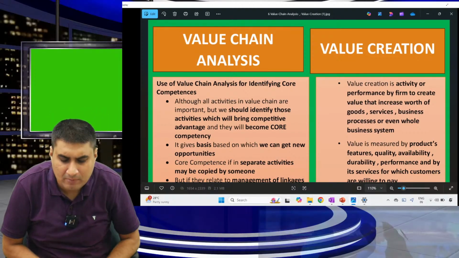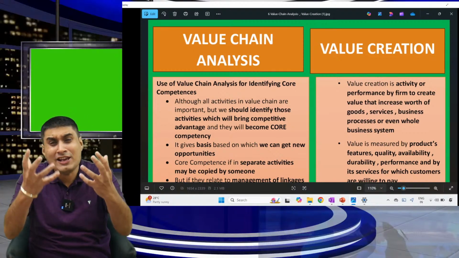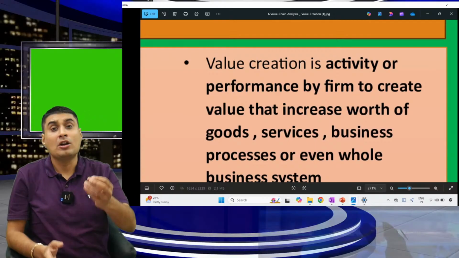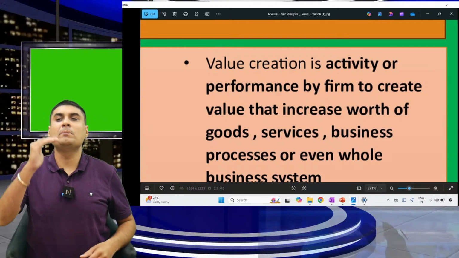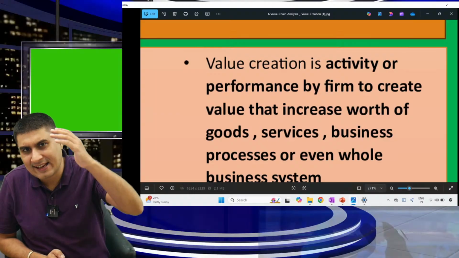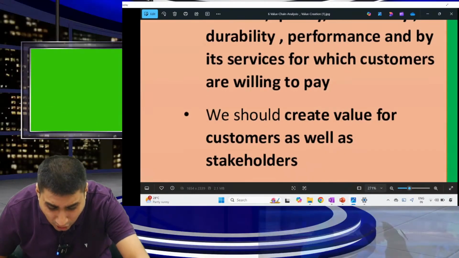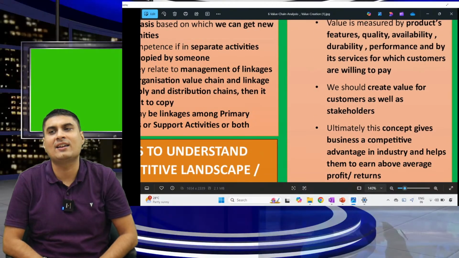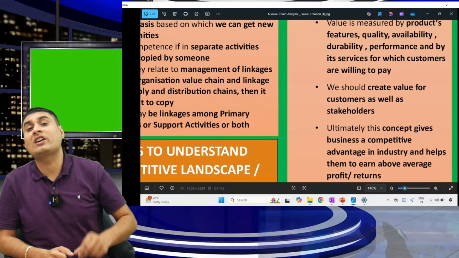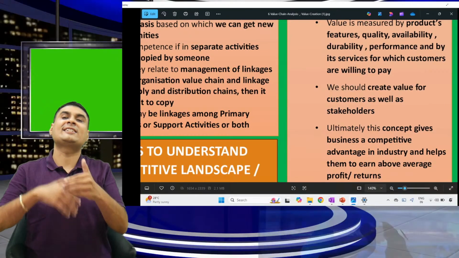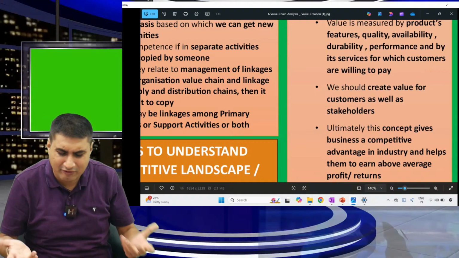Value creation. What do you mean by value creation? Create value so people will pay more. Value creation is an activity or performance by firm to increase value of goods, service, business process or whole business system. Value is measured by features, quality, availability, reliability, security. Due to value creation, customer will pay more. We have to create value for customer or stakeholder both. Due to this, we get CA, competitive advantage. We have done all this.